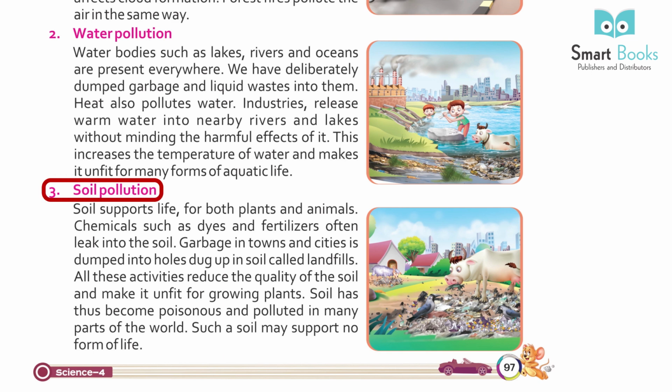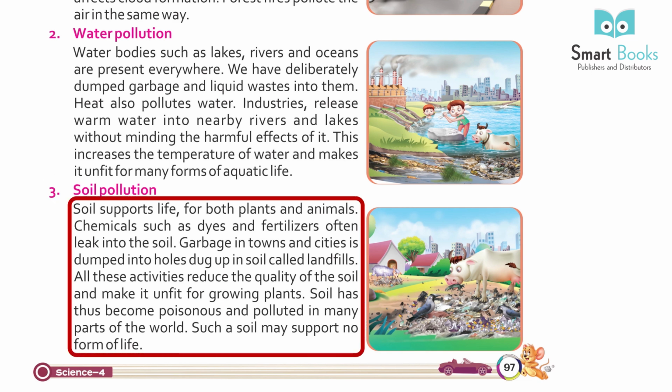3. Soil pollution. Soil supports life for both plants and animals. Chemicals such as dyes and fertilizers often leak into the soil. Garbage in towns and cities is dumped into holes dug up in soil called landfills. All these activities reduce the quality of the soil and make it unfit for growing plants. Soil has thus become poisonous and polluted in many parts of the world. Such a soil may support no form of life.